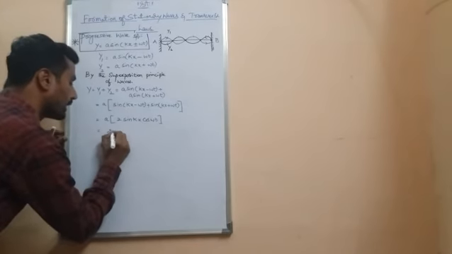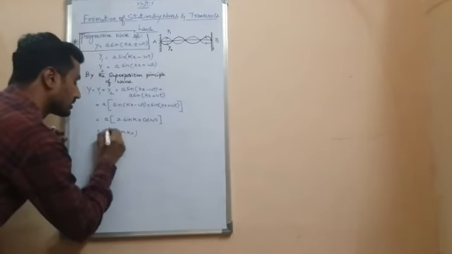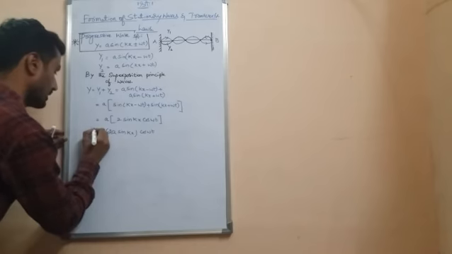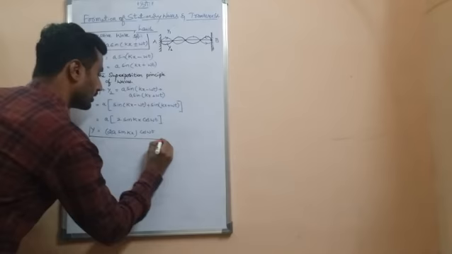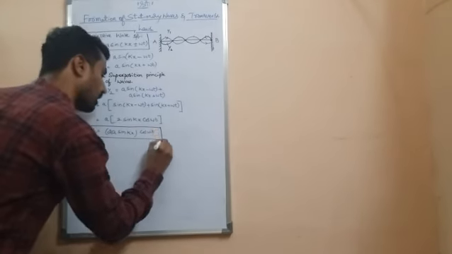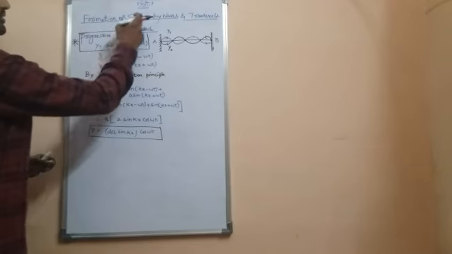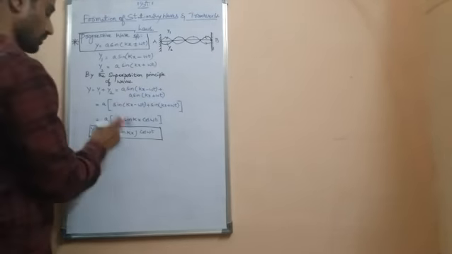So y is equal to 2a sin kx cos omega t, which is the resultant wave by the superposition of two progressive waves. This wave is called a stationary wave.